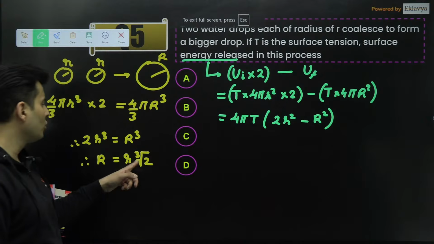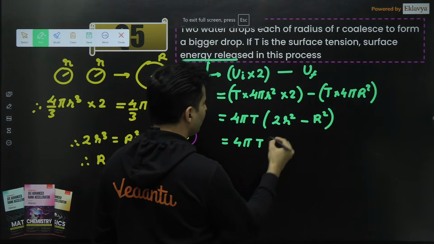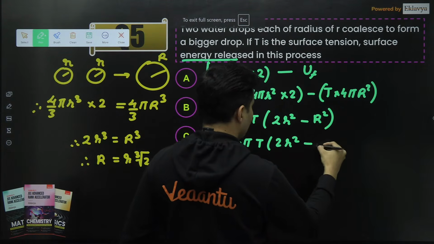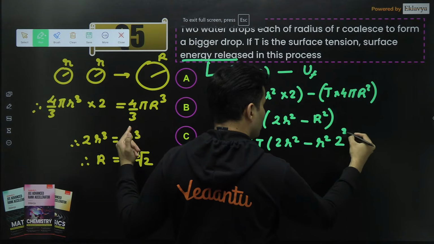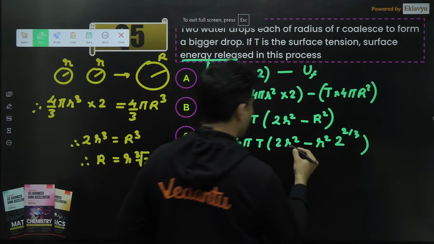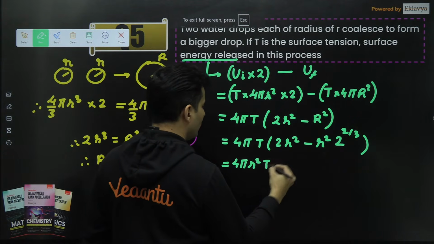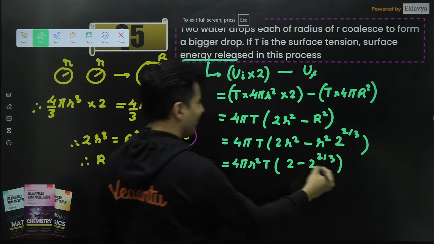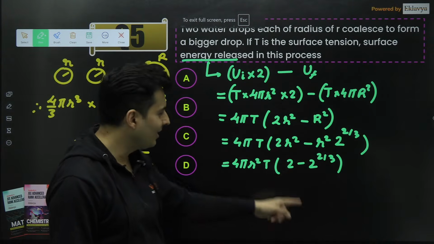But R is cube root of 2 into r. So what I can do is 4πT, then I can write it as 2r² minus, if I square this, this will become r², and this will become 2 raised to 2 divided by 3. Yep. Now I can even take r² outside. So 4πr² into T. Here we have 2 minus 2 raised to 2/3. If you want, you can take 2 common. Please do not subtract it directly. It cannot be done like that.